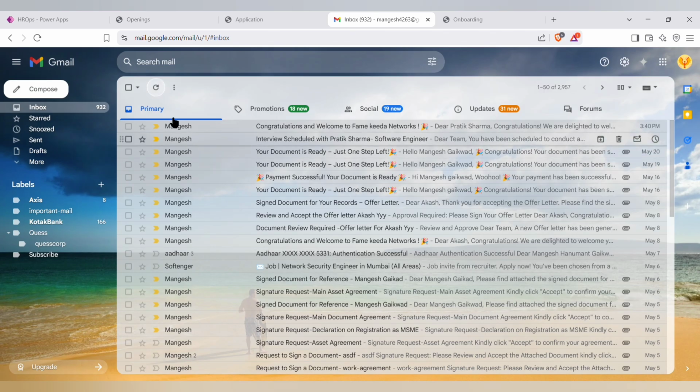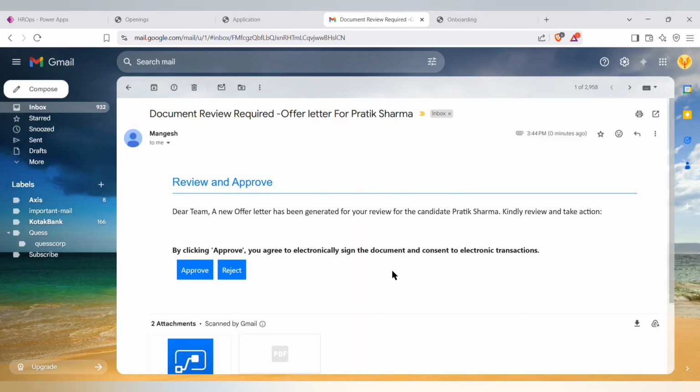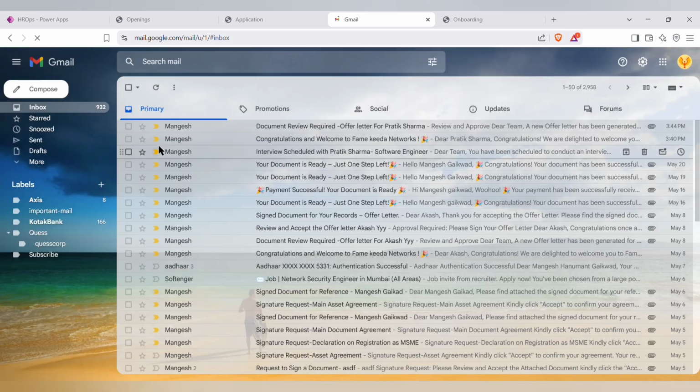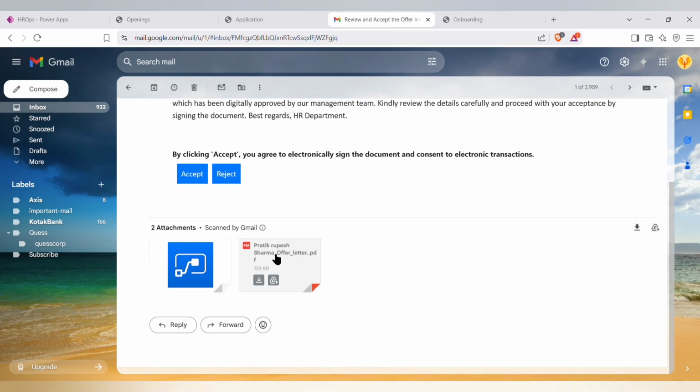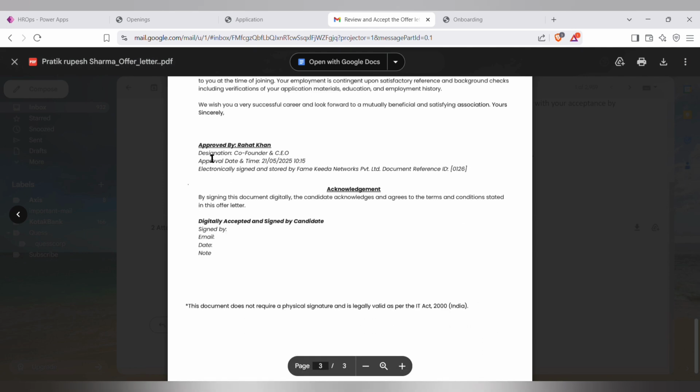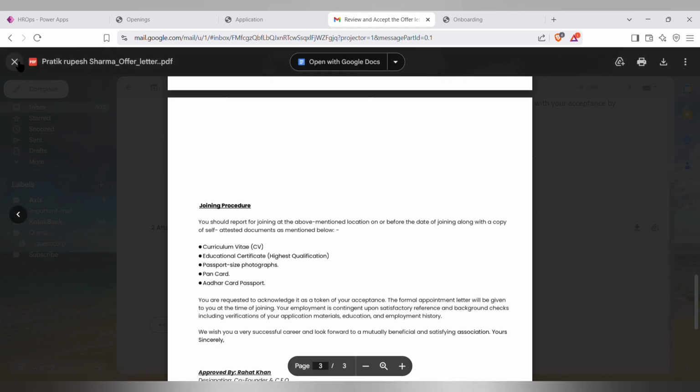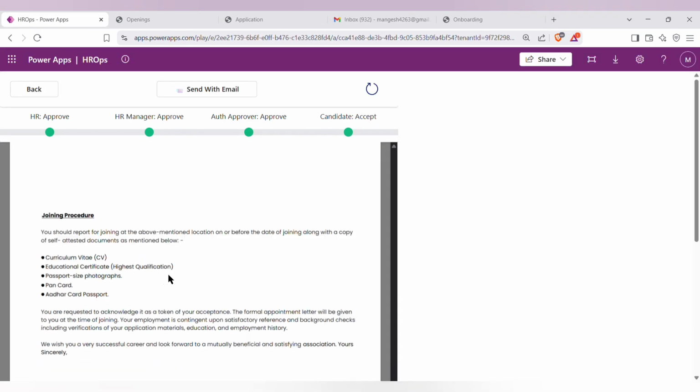The document then enters the approval workflow, first to HR, then to the HR manager, and finally to the CEO or director. Once all internal approvals and signatures are complete, the signed document is sent to the candidate for review and acceptance. After the candidate accepts, the document is securely saved in our records.